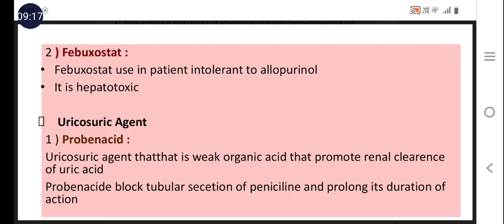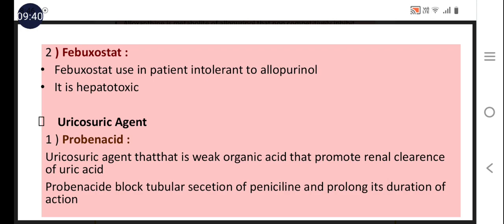So in this, first is probenecid. Probenecid is famous for its drug-drug interaction with penicillin. When it is given with penicillin, it decreases the tubular secretion of the penicillin.